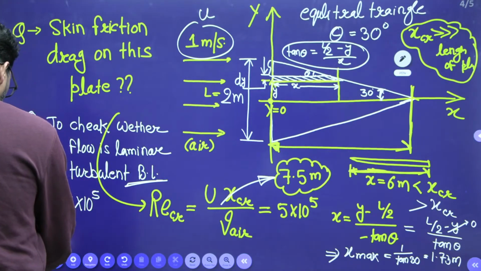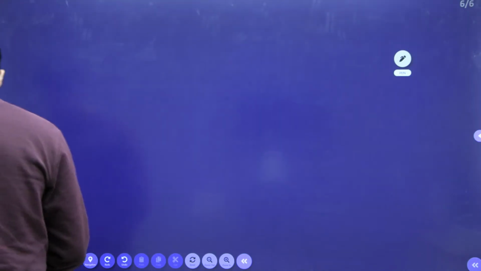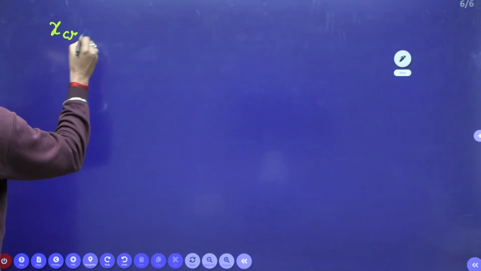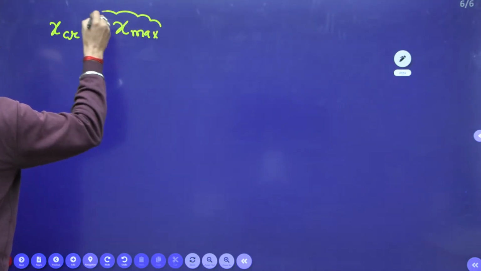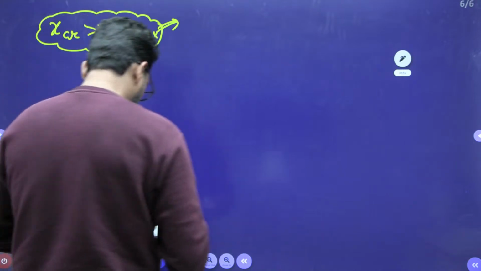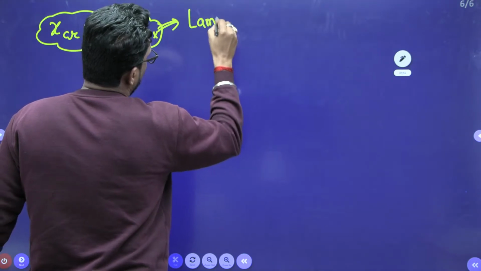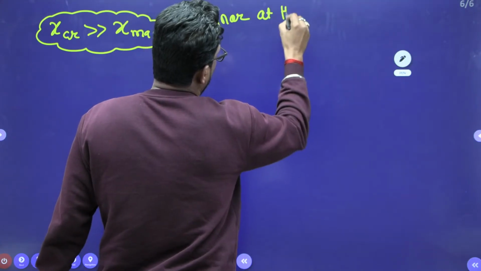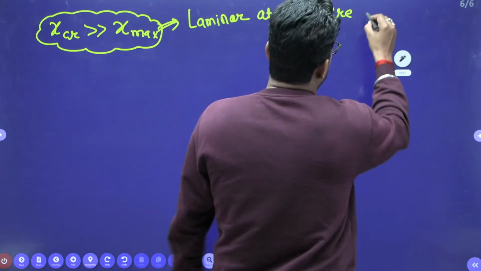So we have to say that x critical is very, very greater than x max, that means we can say that the flow is laminar at the entire triangular plate.